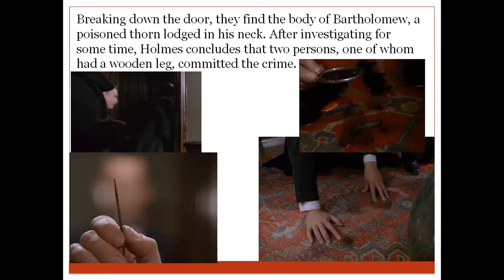After investigating for some time, they start searching the room for clues to understand who was there and who had killed Bartholomew. After looking at the room, Holmes finally concludes that two people came into the room, and one of them had a wooden leg. As you can see in the picture, there are marks as if somebody stepped with a wooden leg, and there are other strange-looking footsteps.